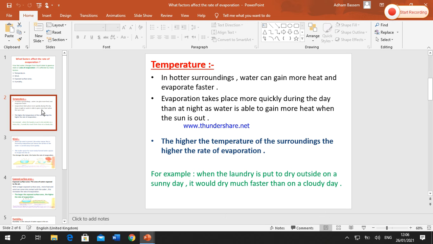So we have a rule. The higher the temperature of the surrounding, okay, the higher the rate of evaporation. Or if the temperature of the surrounding is high, that causes the rate of evaporation to become faster, okay? For example, when laundry is put to dry outside on a sunny day, it would dry much faster than on a cloudy day, okay? Or when the laundry is put to dry outside during daytime, it would dry faster than at night time.